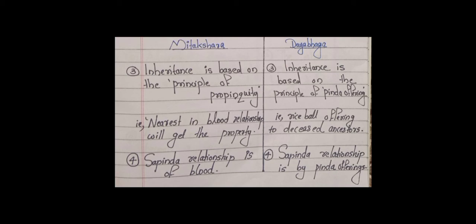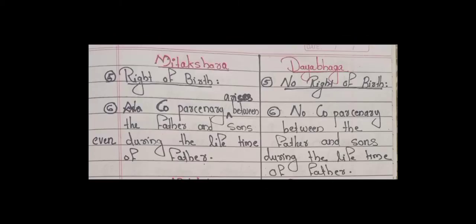Number 5, under the Mitakshara school, there is a right of birth. What is right of birth? The right to Hindu joint family property is by birth. So, a son immediately after birth gets the right to the property. Whereas in Dayabhaga, no right of birth. The right to Hindu joint family property is not by birth but only on the death of the father.